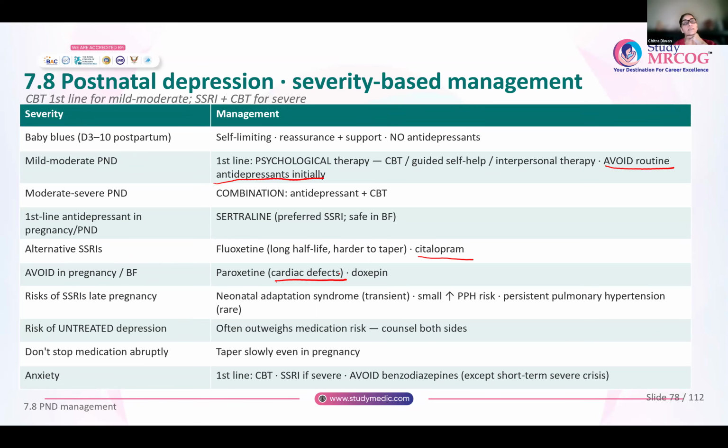Now, whenever you are giving SSRIs in pregnancy, remember there is something called neonatal adaptation syndrome. So the baby can show symptoms of withdrawal once the baby is born. And there is a small risk of PPHN, persistent pulmonary hypertension, in the newborn. Okay, after SSRIs, there is a risk of developing persistent pulmonary hypertension. So you will try to avoid it as far as possible. You will try to avoid it in pregnancy.